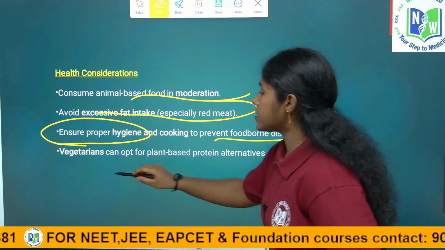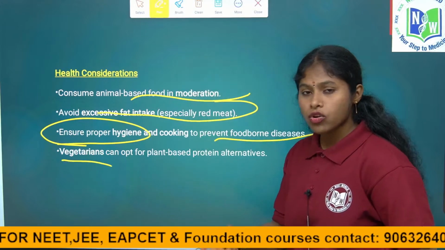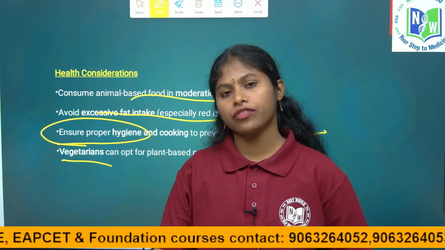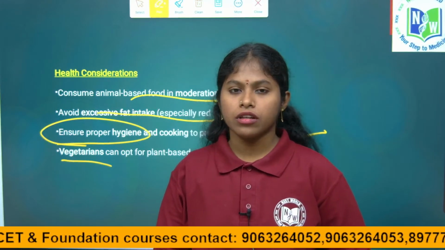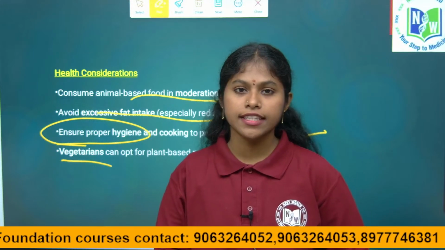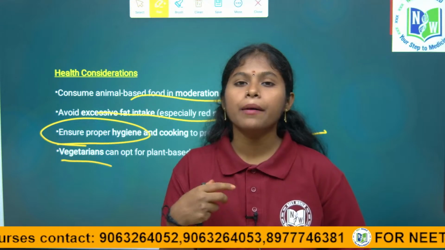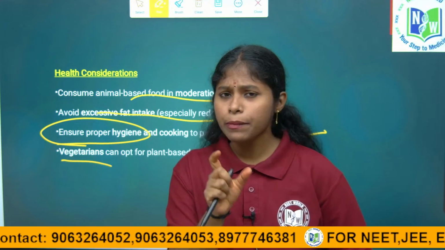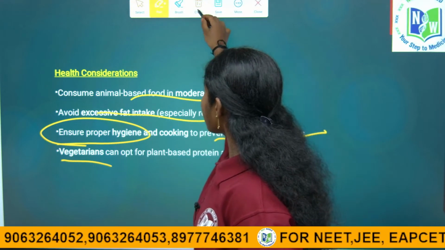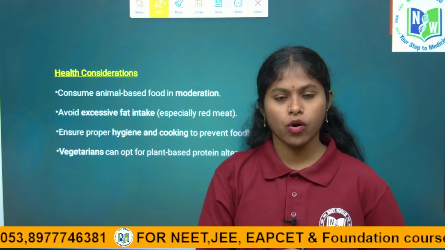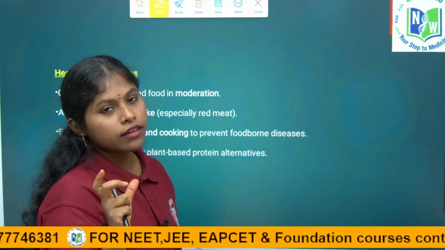Right? And vegetarians, who do not eat animal based foods, can rely on plant based foods like flax seeds and chia seeds. They have a high amount of omega-3 fatty acids. They help in brain cell development, and every vitamin has a specific purpose in our body. So, if you want a video about the vitamins, let me know by commenting below. I will make the vitamins video for you.